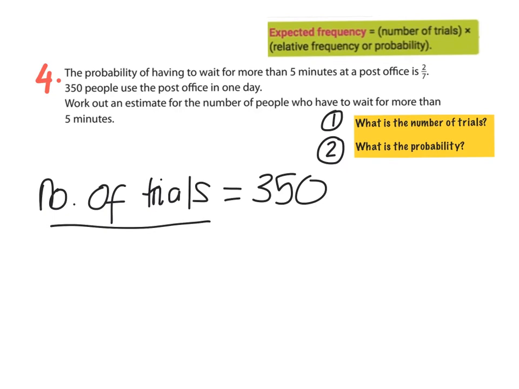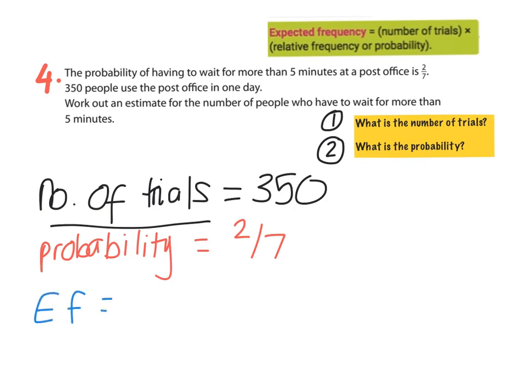Now, what is the probability of having to wait more than 5 minutes? It tells us in the question that that is 2 over 7. So now to get our expected frequency, we do our number of trials multiplied by the probability, which is 2 over 7.